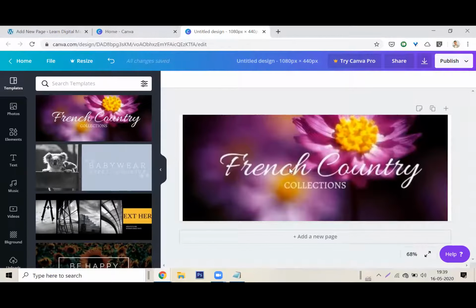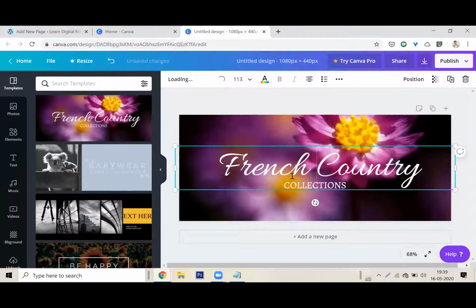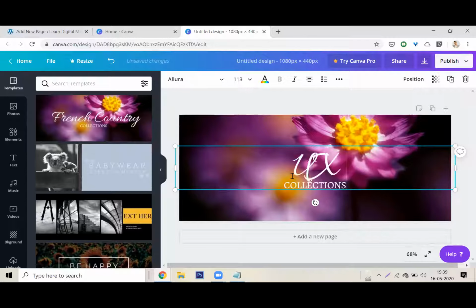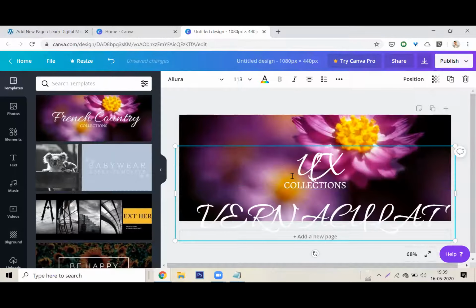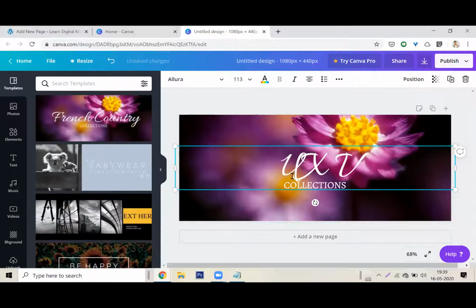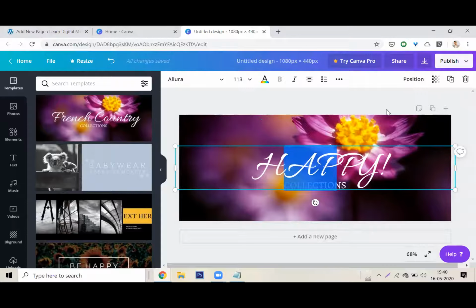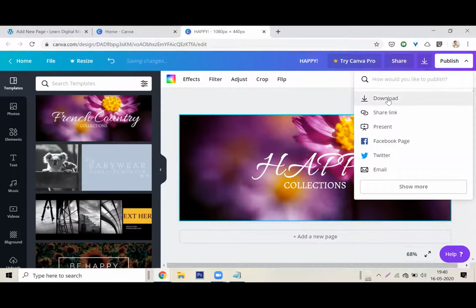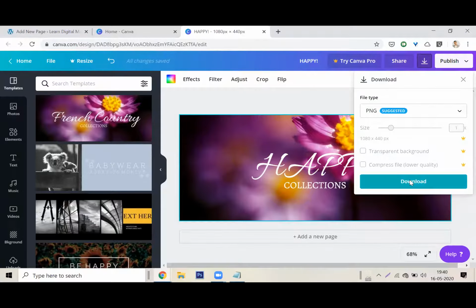I'll use this one, French country collection. I don't want to call it French country collection. I want to call it something like whatever, UX vernacular. What kind of a website is this? Anyway, I'll call it happy website. Happy collections, whatever. This is irritating me. I'll publish, I'll click and download. Okay, my image will be downloaded.